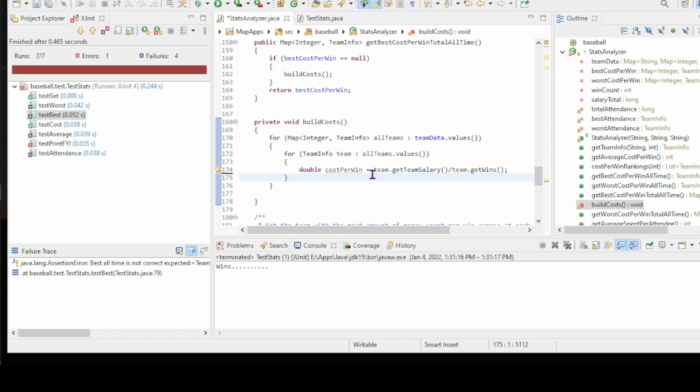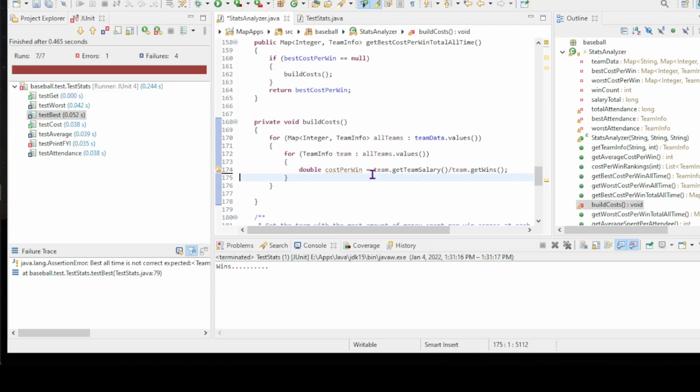All right. And so what I want to track is, okay, if a team won one game in a year and they spent $1 million in salary, that one game cost them $1 million to win. If they won two games, it cost them $500,000. If they won three games, it cost them a third of $1 million. If they won 100 games, it cost them $10,000 a game to win.